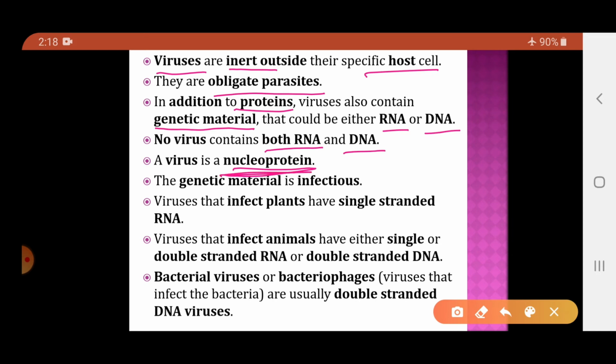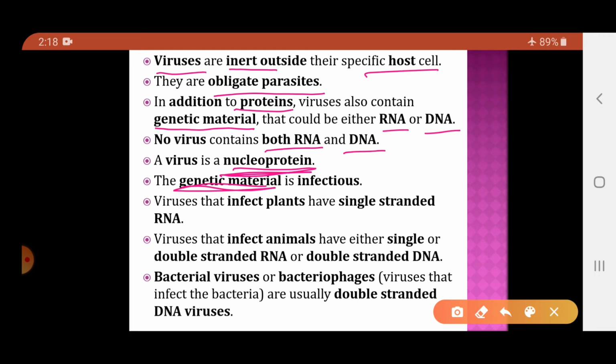Nucleic acid along with the protein. So what do viruses contain? They contain nucleic acids along with the protein. And the infectious part of the virus is the genetic material. What is the part of the virus which causes the disease or which causes harm to the host? It is nothing but the genetic material.